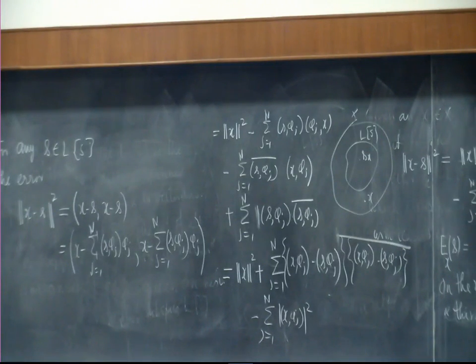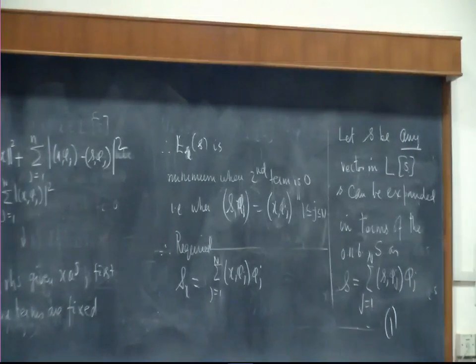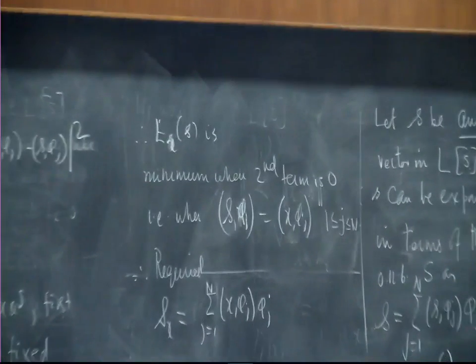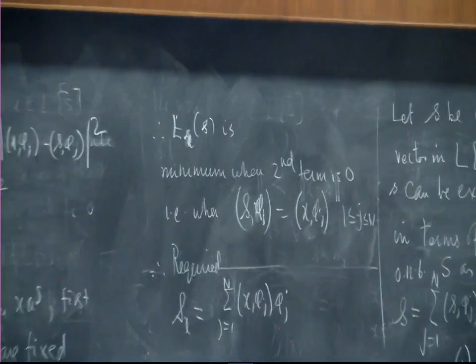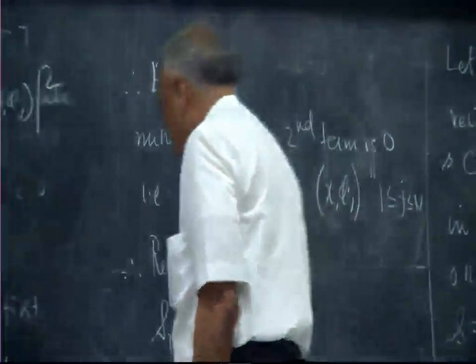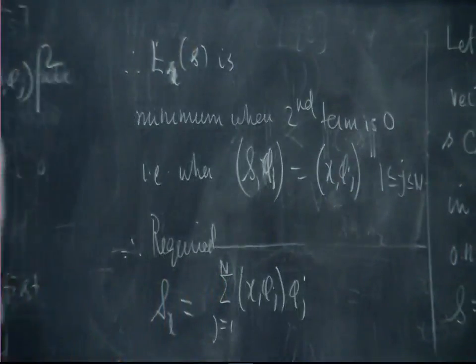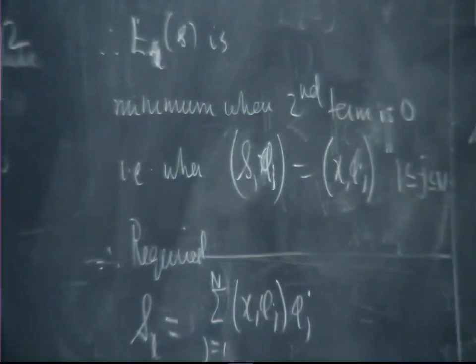We get a clear cut answer. You give me the x, give me the phi, I know exactly how to construct that Sx. Simply calculate the inner product of this vector with the given orthonormal vectors and construct the linear combination. You will get a vector in Ls, and that will have the least error. Okay, so this is the first least square approximation problem. This is essentially what all least square approximations are about.